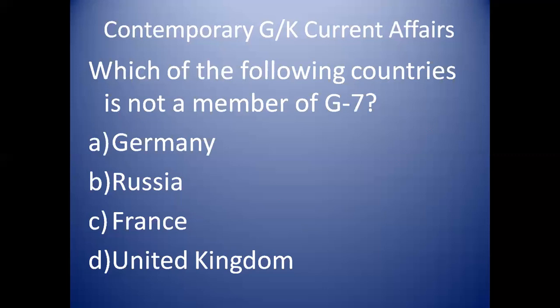Which of the following countries is not a member of G7? Russia is not part of G7. Before G7, it was G8. After the annexation of Crimea, Russia was expelled from G8 and it became G7. Russia annexed Crimea in 2014. And now Russia has attacked Ukraine, and economic sanctions by a coalition of nations have been applied to Russia, formerly the USSR. Now see what happens next to Russia.